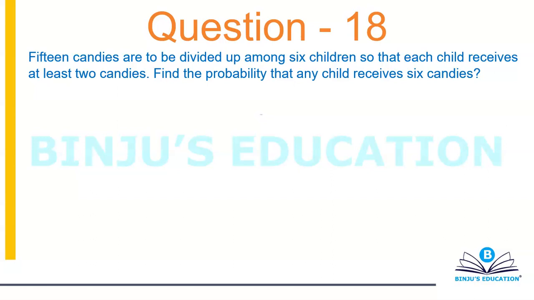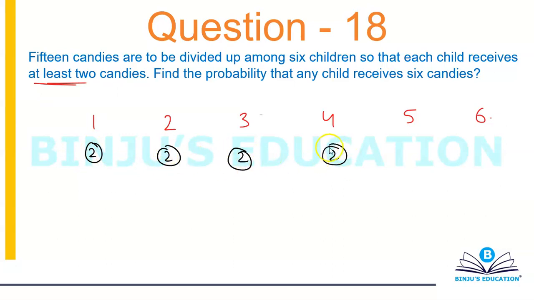Alright, fine. So 6 children, so 1, 2, 3, 4, 5 and 6. Each child receives at least 2. So let's give all of them 2 candies: 2, 2, 2, 2, 2 and 2.